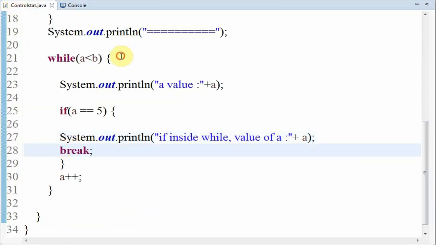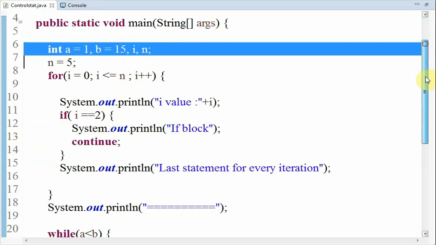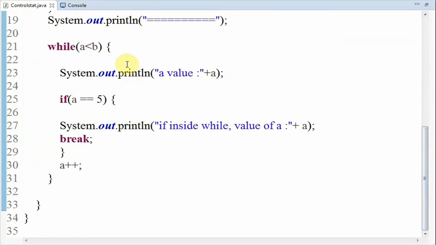That's the reason. Even though the value of b is 15, here you can see the value of b is 15. So even though its value is 15, this condition should iterate 15 times. But because of the break statement, it got stopped after 5 iterations. And this is the significance of the break statement and continue statement in Java. I hope it is informative to you.